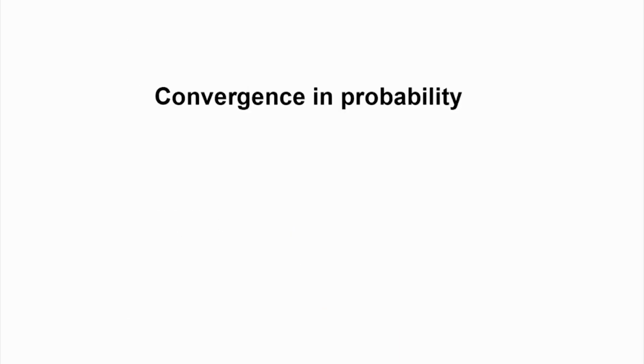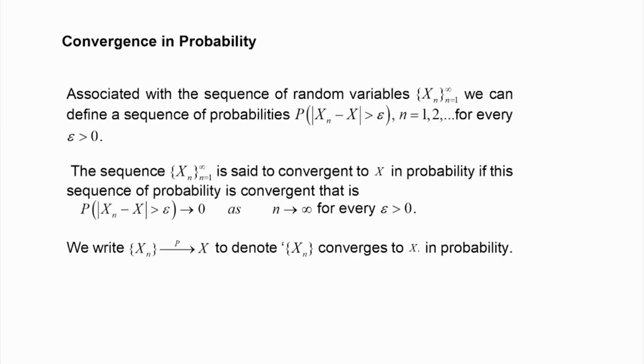Next, we will be considering convergence in probability. So, how do I define this? Suppose x n is a sequence of random variables. Now, we can define a sequence of probabilities. Suppose there is an epsilon greater than 0, an arbitrarily small number.